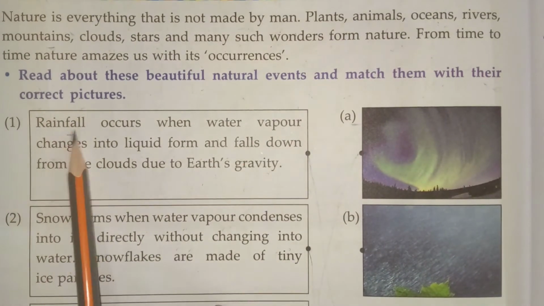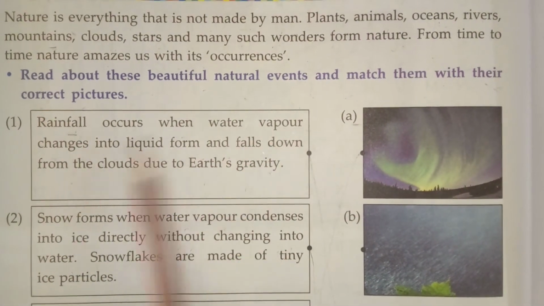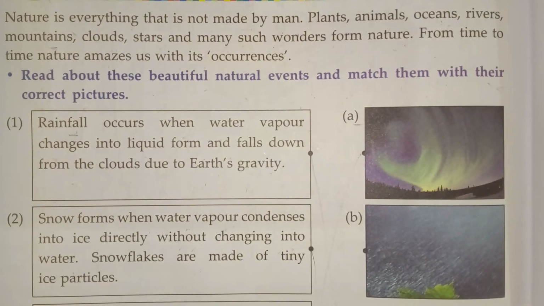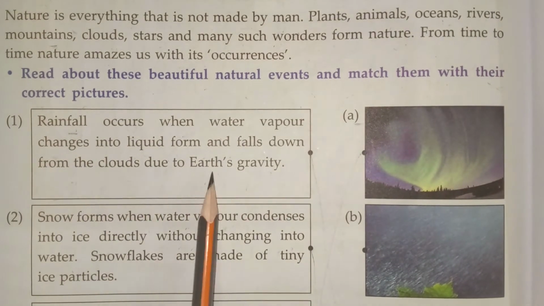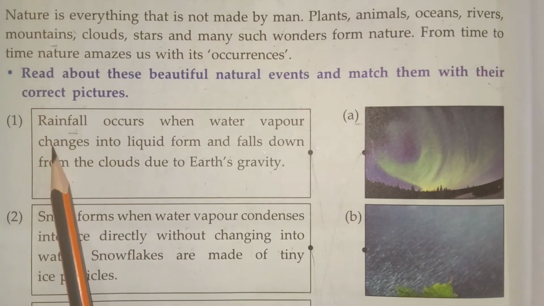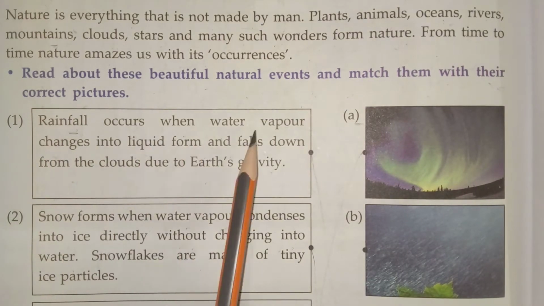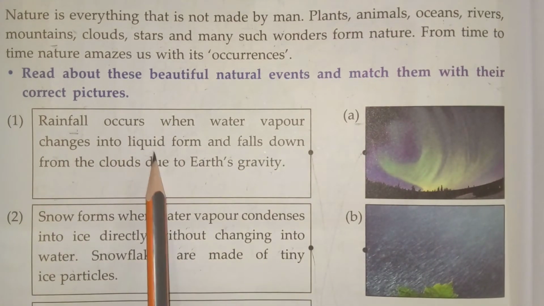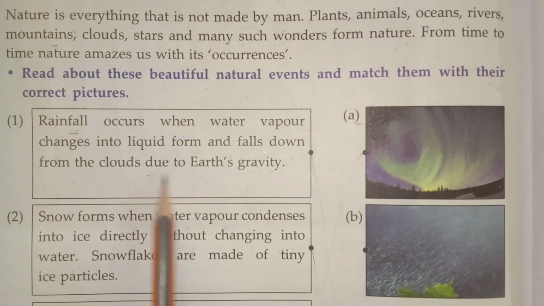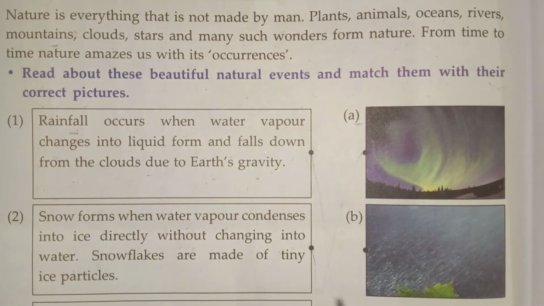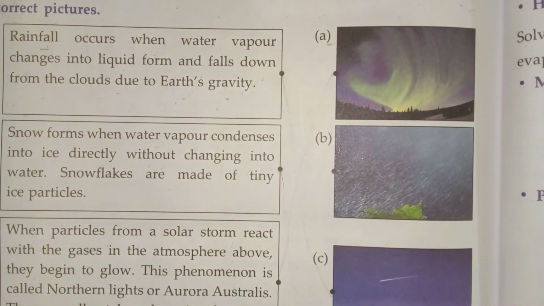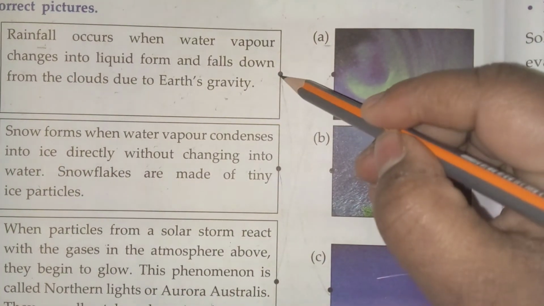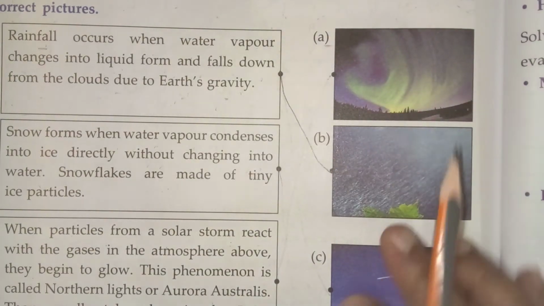Rainfall occurs when water vapor changes into liquid form and falls down from the clouds due to Earth's gravity. Now, in which picture have they shown the water or rain, children? In picture B, right? So we'll match it.